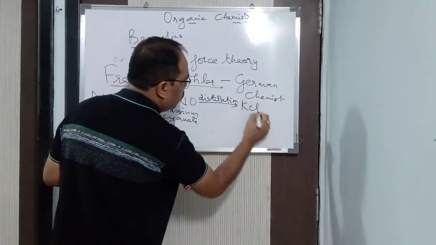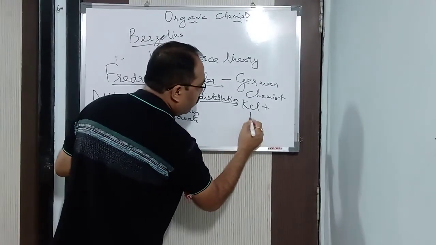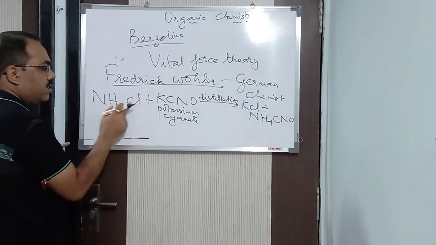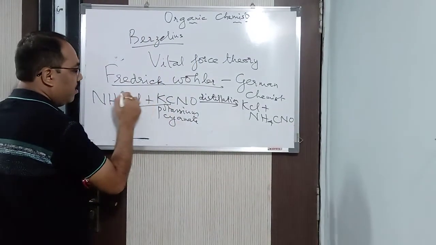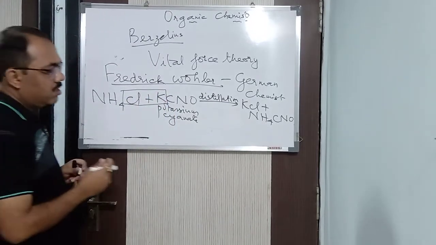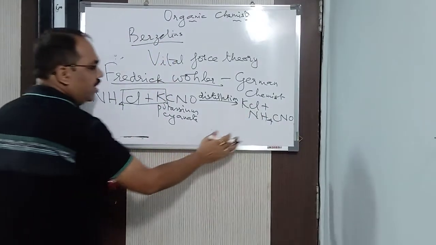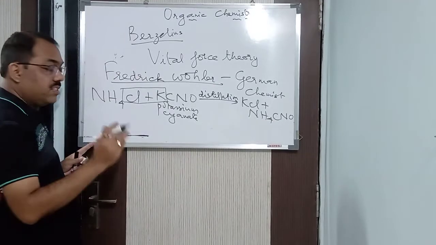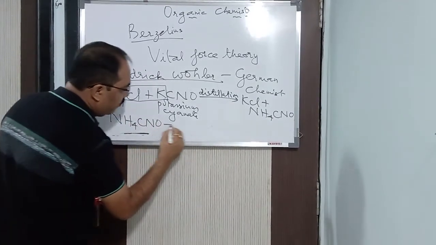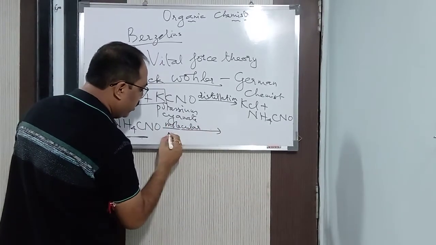It is a double decomposition process. So KCl plus NH4CNO. It is KCl plus ammonium cyanate. Now, ammonium cyanate is an unstable compound. It's not stable. So what will happen is that ammonium cyanate will undergo molecular rearrangement.